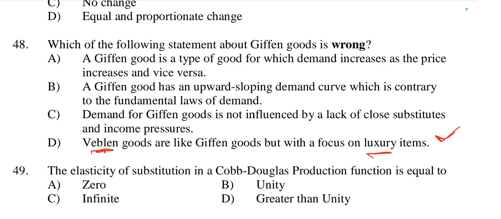But the slope of the two curves is the same. In Veblen goods also, when price increases, demand increases, and in the case of Giffen goods, when price increases, demand also increases. But in Veblen goods we take a luxurious item, and in Giffen goods we take an inferior item. So this is the difference. So D is also right.